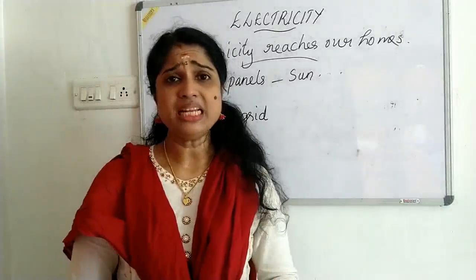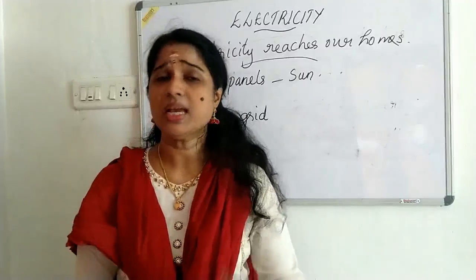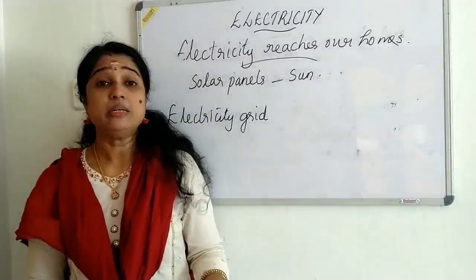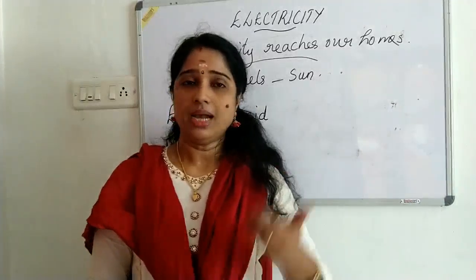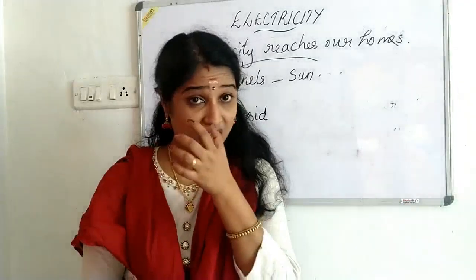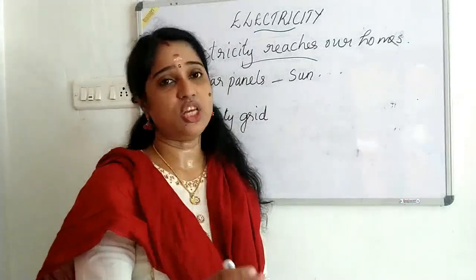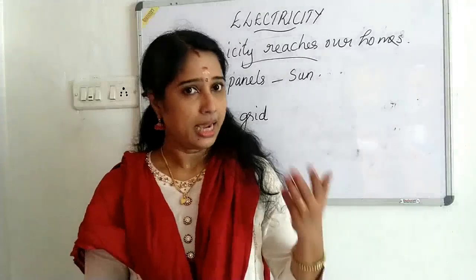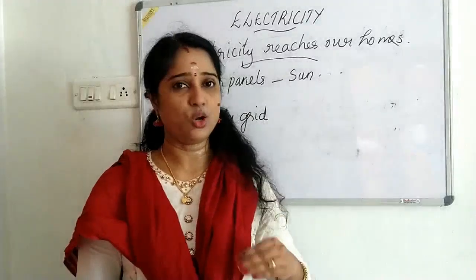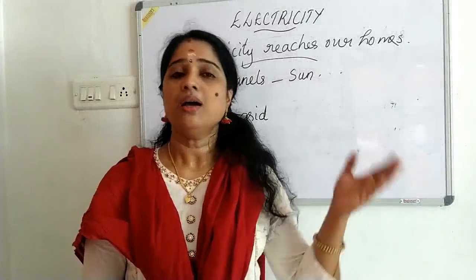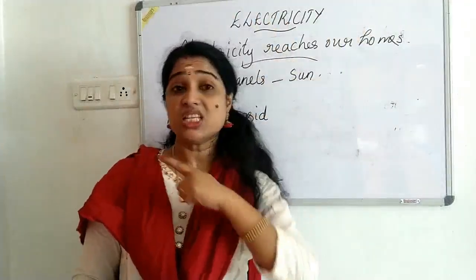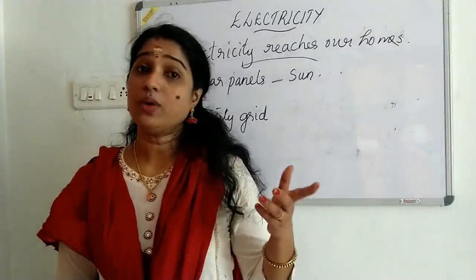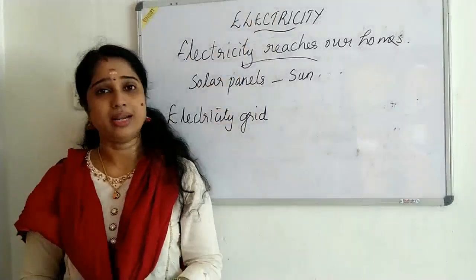So that is the way by which electricity reaches our homes. Electricity is produced in power plants using machines known as turbines. Turbines can work using water, and such power plants are known as hydroelectric power stations. Some power stations use coal for working the turbines. They are known as thermal power plants, and some use nuclear energy. They are known as nuclear power plants. Afterwards, the electricity is carried through the electricity grid to different areas and houses, wherever it is needed, and it is always kept at a greater height to avoid close contact.